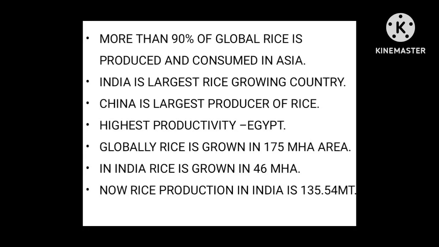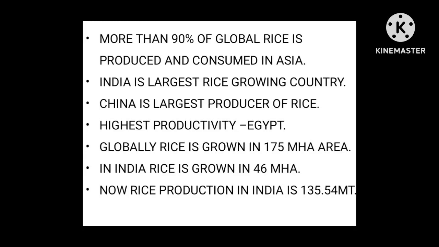More than 90% of global rice is produced and consumed in Asian countries. India is the largest rice growing country, but China is the largest producer of rice. In production, China is first and second is India.